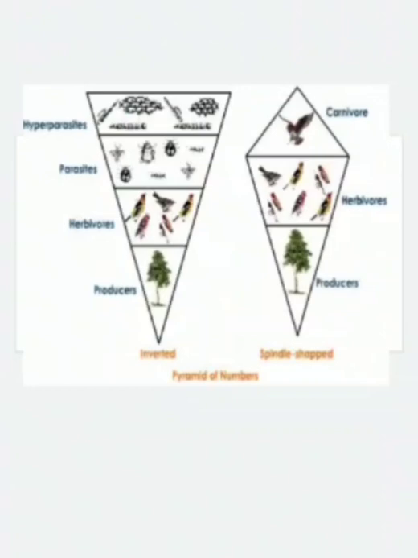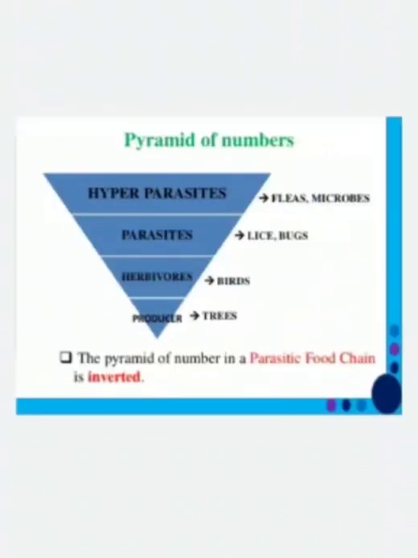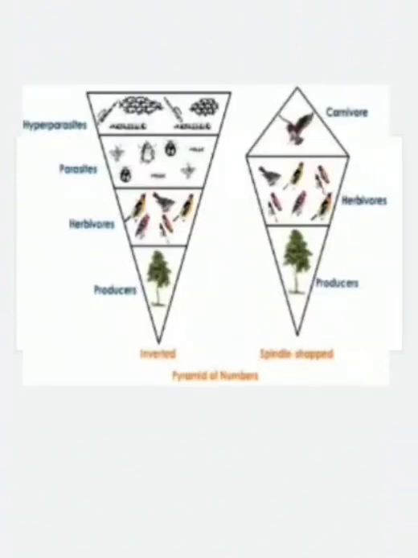Then upon the parasites there are hyperparasites. So from the base to the apex the number is gradually increasing. So in a parasitic food chain, the pyramid of number is always an inverted pyramid. It is not an upright pyramid, it is an inverted pyramid. Sometimes it is also a spindle shaped pyramid.